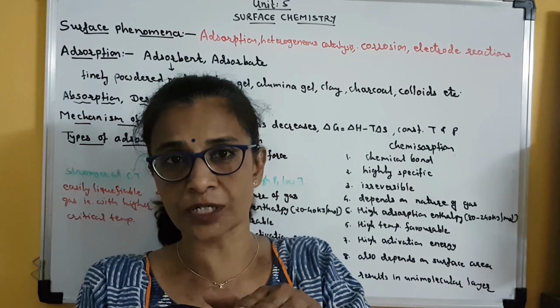Clear? Means the atoms or molecules surrounding a given atom or molecule in the bulk of the solid are the same, and that is why the forces acting on each molecule present in the bulk of the solid are mutually balanced.